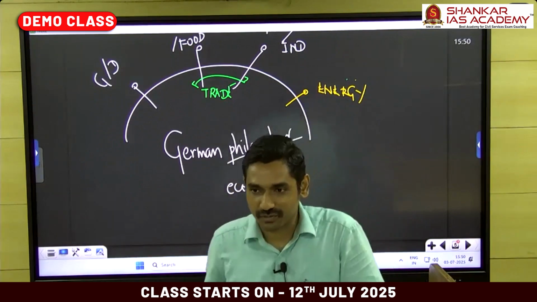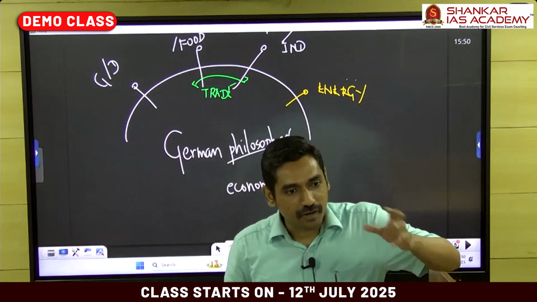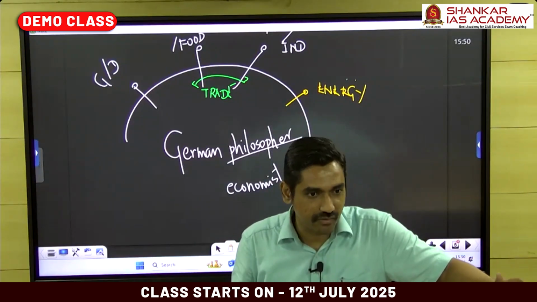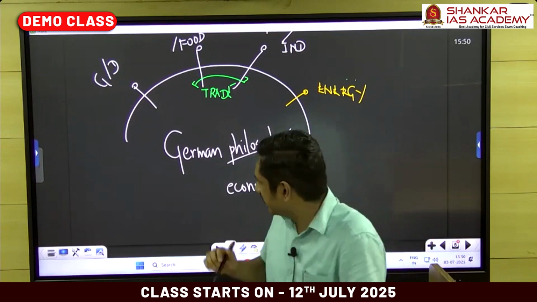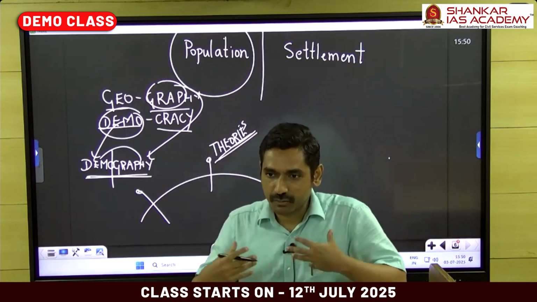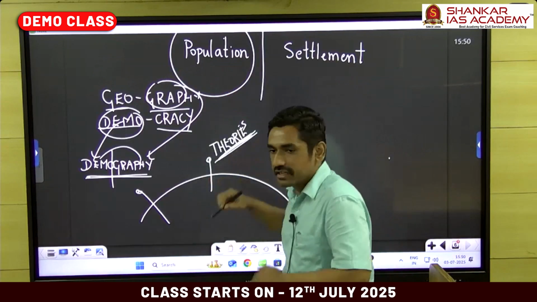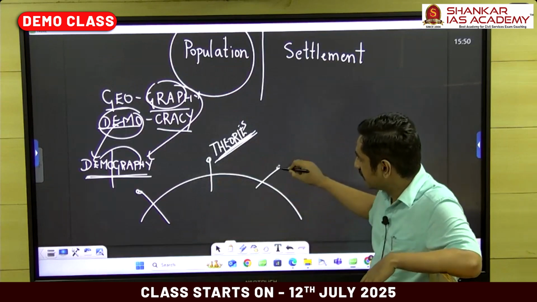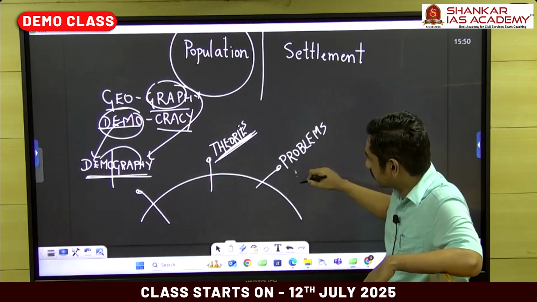Fine, he's a German philosopher, right? So Marx, you know, might be an economist. But from his economic theory, we have a Marxian theory of population. We have a Marxian philosophy of geography. A little bit, getting the idea. And then, going back to theories again, apart from Marx, I use the word Marx because I wanted you to be familiar. There are other geographers who have technically even different theories on how population changes. Logic makes sense. Fine. And lastly, population problems and measures.